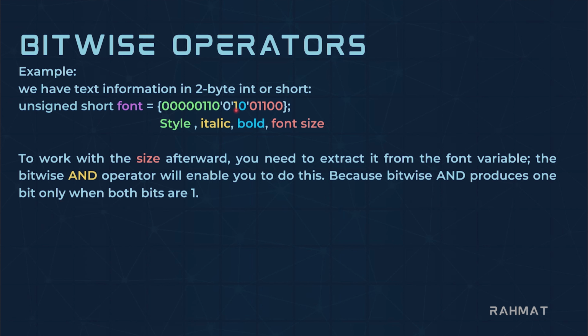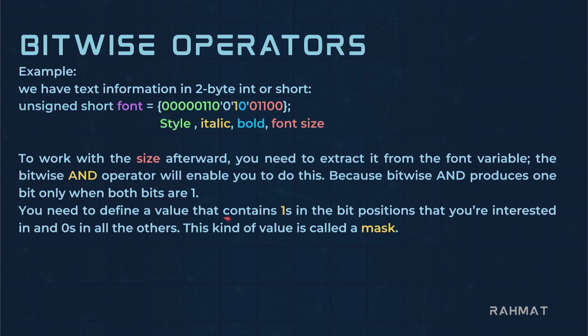So if you want to, let's say, extract information about bold, then you have to make all other bits 0 except the bold. Bold is the 6th digit, so you will make bold 1 and all others 0. Now if you use this ampersand between these two, font and bold mask, you will have the result of whether your text is bold or not. So you can do the same for font size, italic and style as well.